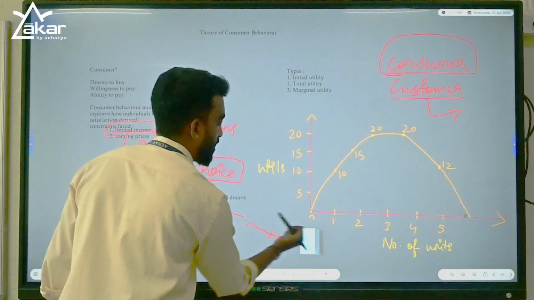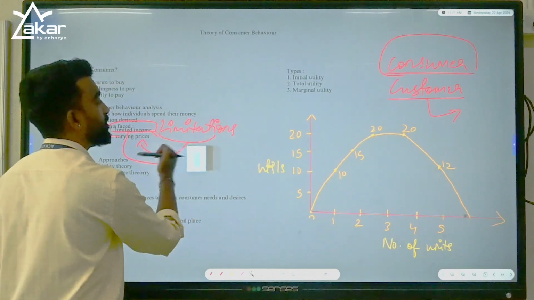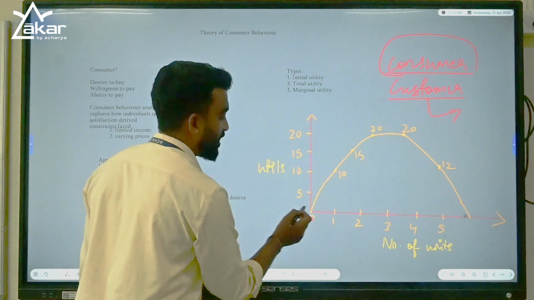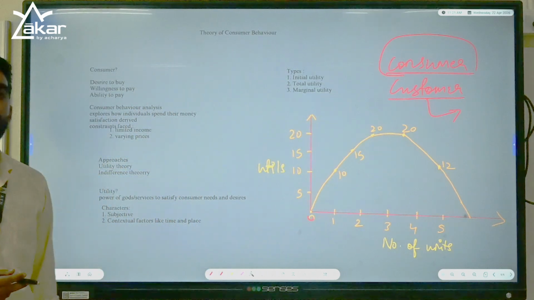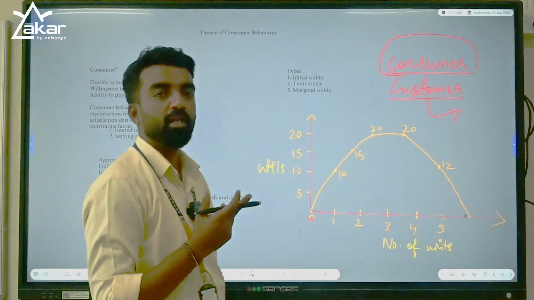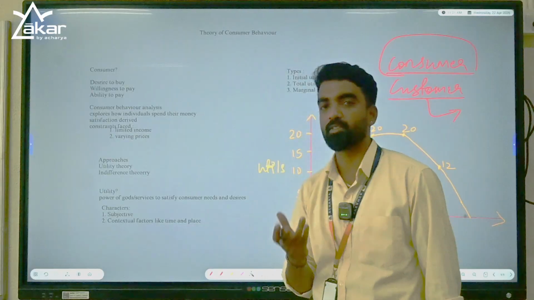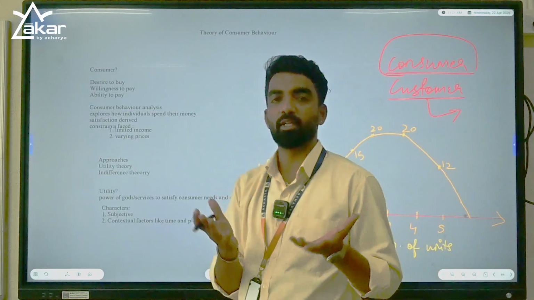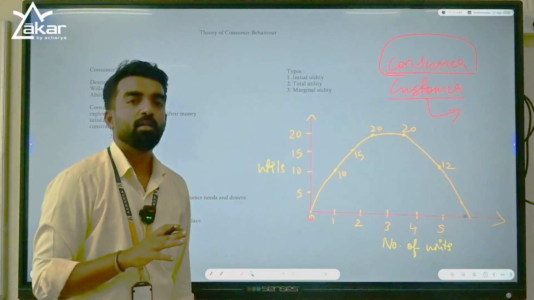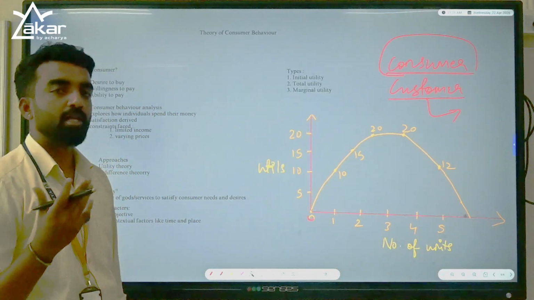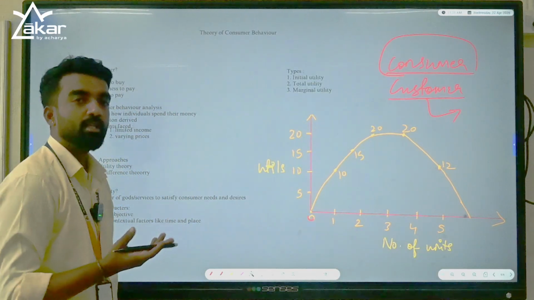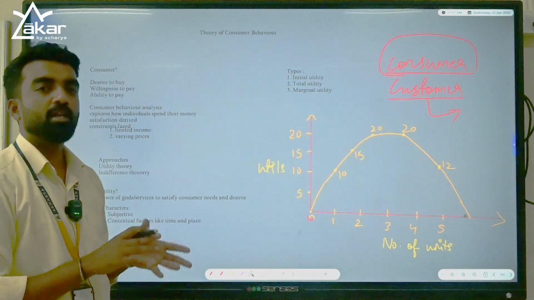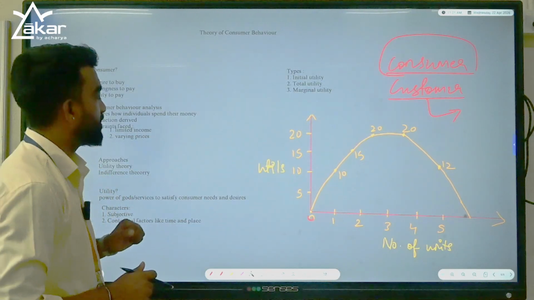Let's say you have 100 rupees of pocket money, what will you do? You have unlimited wants and desires, right? You want to eat biryani, you want to watch a movie, you want to go out with friends, you want to spend on many things, but you have only 100 rupees. What will you do? You will do whichever is most important among those needs or wants. If you are a foodie, you will go for biryani, you will sacrifice watching the movie. That is nothing but opportunity cost. At the cost of watching a movie, you have decided to choose eating biryani.